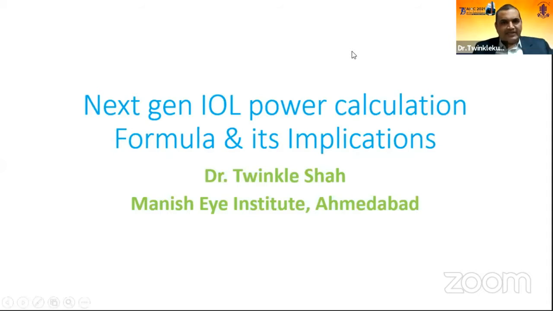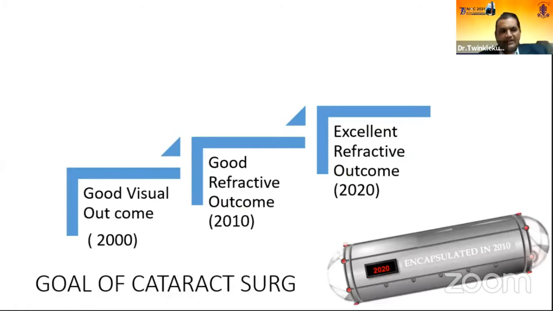Next generation IOL power calculation formulas and their implications. Now, in 2000, a good visual outcome was our surgical goal, and over the next decade it was a good refractive outcome. Over the period of time, because of inventions like very good optical biometry and keratometry measurements, and the refinement in surgical processes and equipment, an excellent refractive outcome is our goal.